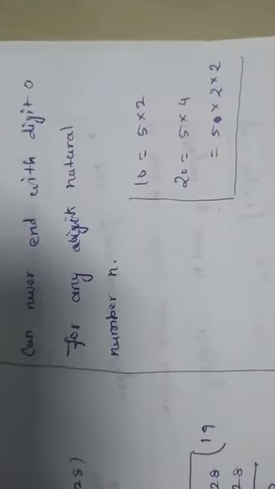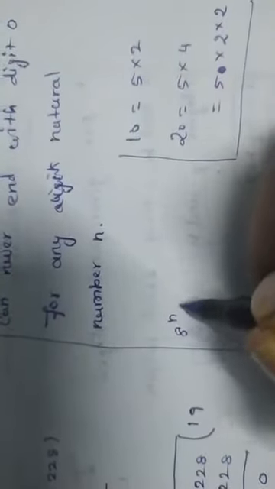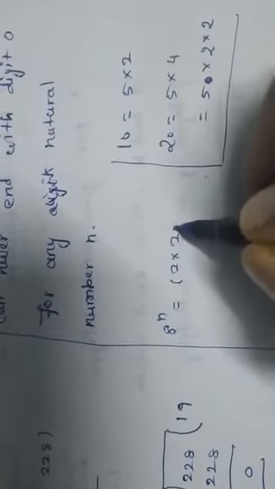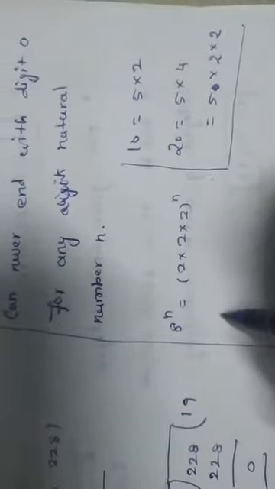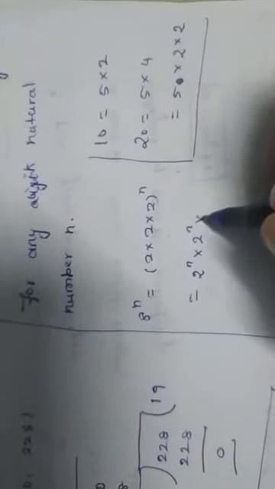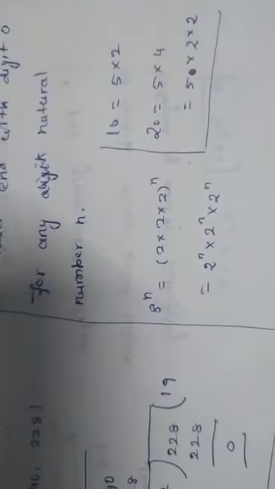So using this, we can simply take 8 power n. 8 power n can be written as 2 into 2 into 2, whole power n, right? Next, we can give the powers separately: 2 power n into 2 power n into 2 power n.